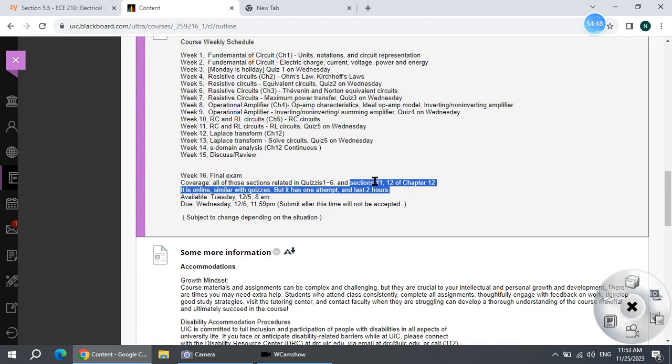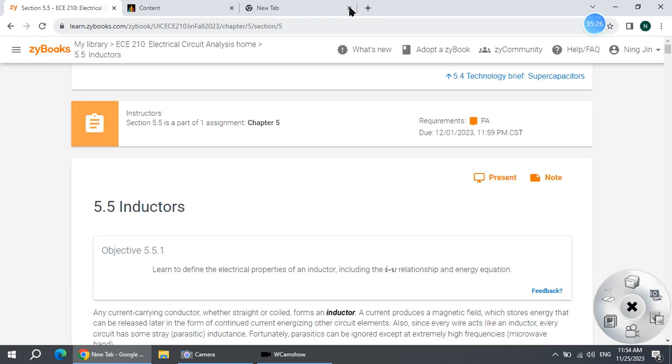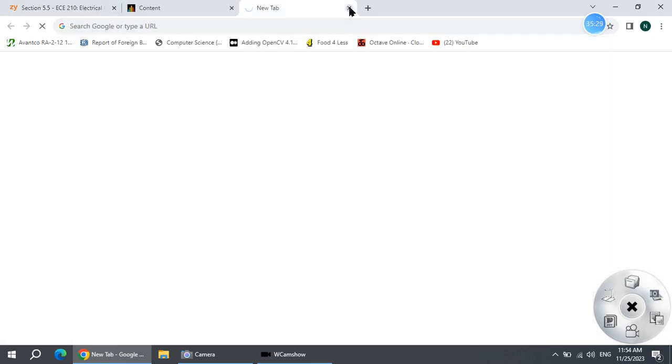Chapter 12, section 11 and 12. These two sections are not included in any quizzes so far. So you need to find something inside this chapter. Let's go to that chapter. Hey, what is it? Let me turn off this one. New table. I don't need this new table. Let me turn it off.